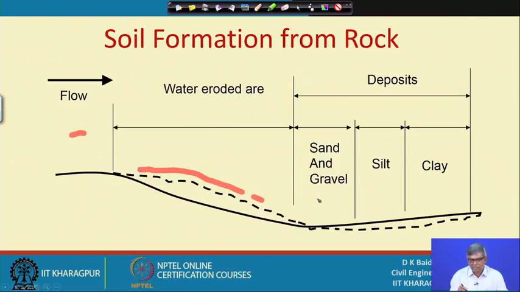Because of this reduction in velocity, these bigger particles, sand and gravels, will start depositing first, then later on silt will deposit, and close to the sea it will deposit the clay. This way, in different reaches of the river we can find sand, gravel, silt and clay. So, this is the formation of soil by the weathering process, and the type of weathering is water weathering.